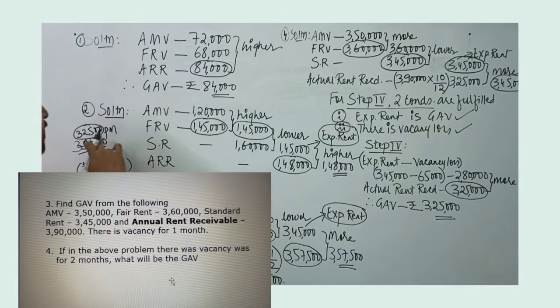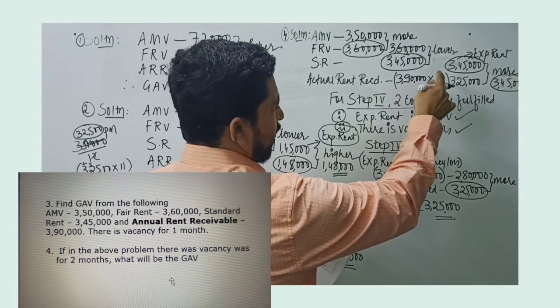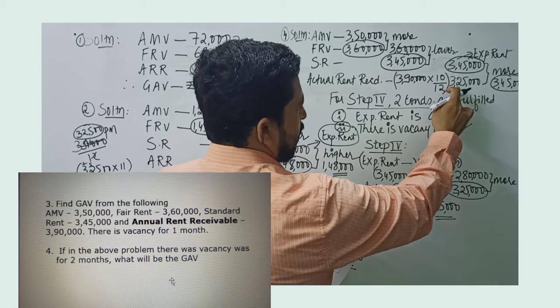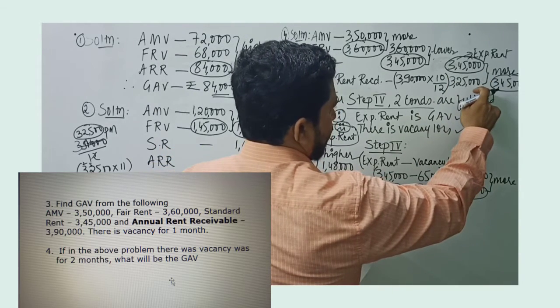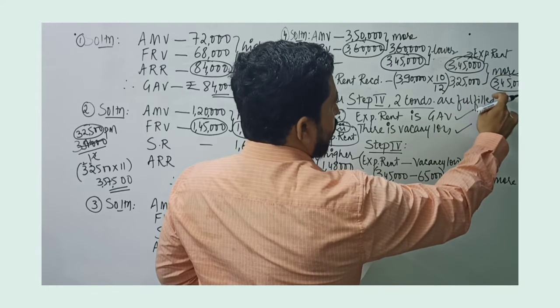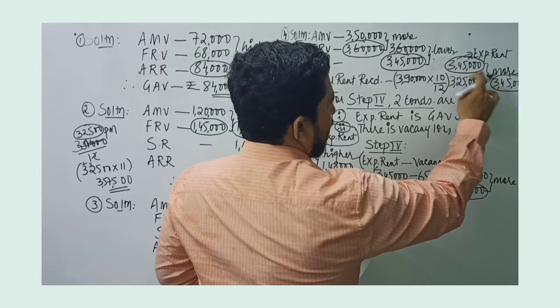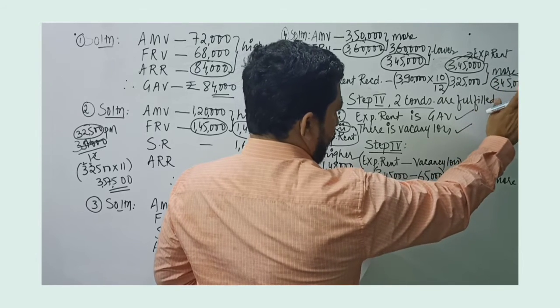Now per month rent is around 32,500. So for 2 months it is 65,000. So 3,90,000 minus 65,000, or you can multiply this, you get 3,25,000. So when we compare as per step 3, whichever is more, we get expected rent 3,45,000 is more, which is taken as gross annual value so far.